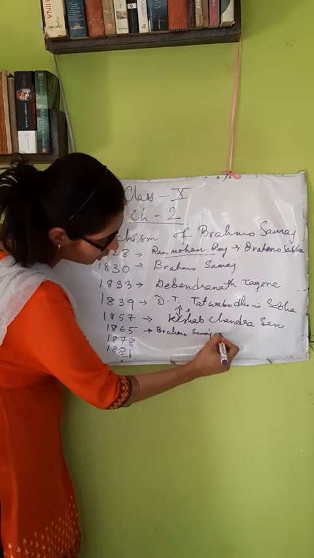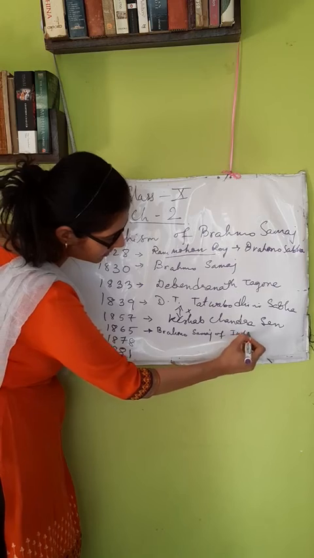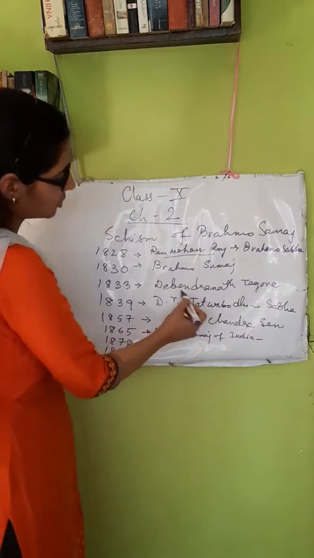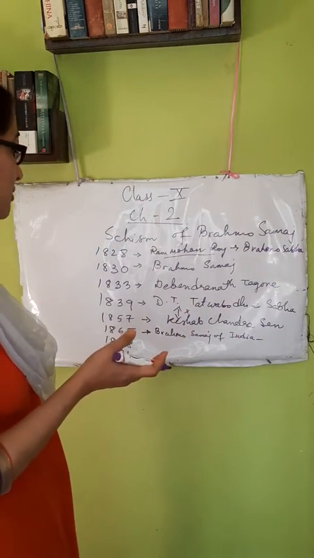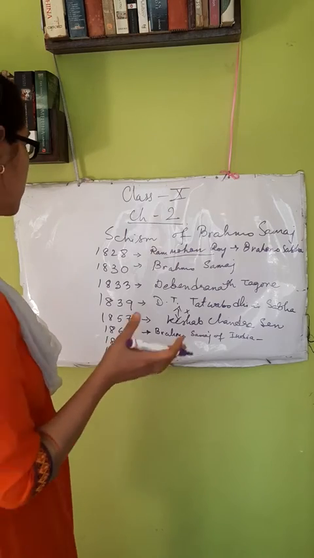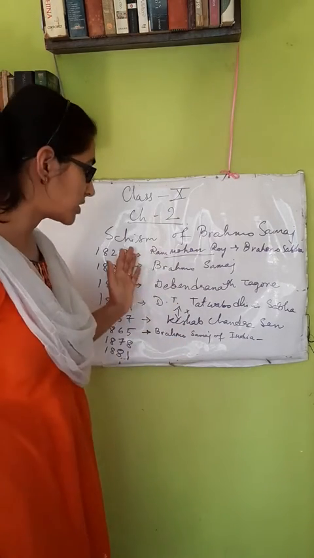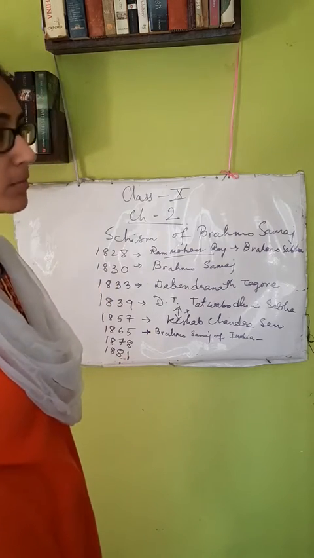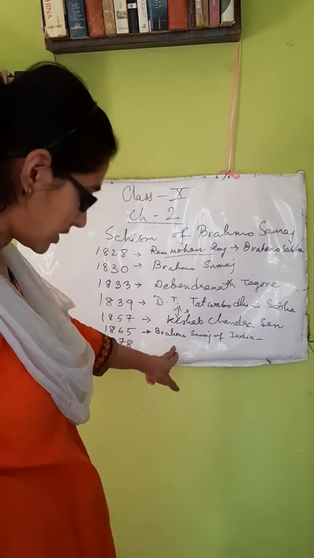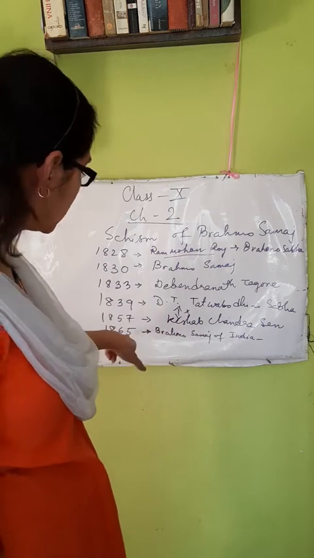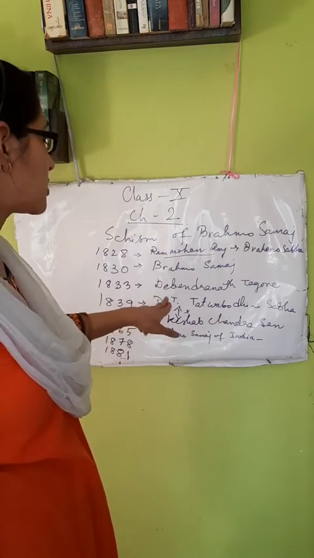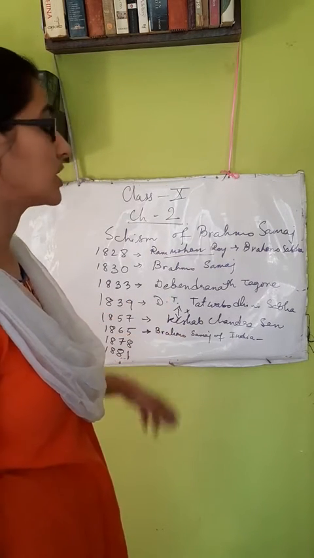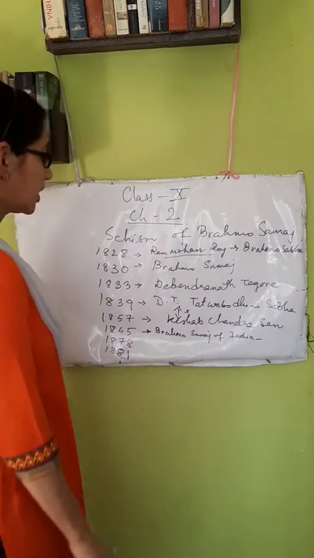Brahmo Samaj of India was formed, and Devendranath Tagore's Satyabodhini Sabha had already merged with the Brahmo Samaj, and Devendranath Tagore's Brahmo Samaj came to be known as the Adi Brahmo Samaj. So Keshav Chandra Sen founded the Brahmo Samaj of India in 1865, and Devendranath Tagore's Brahmo Samaj came to be known as the Adi Brahmo Samaj.